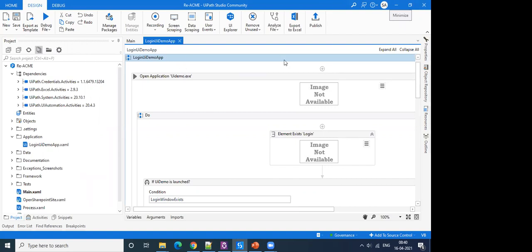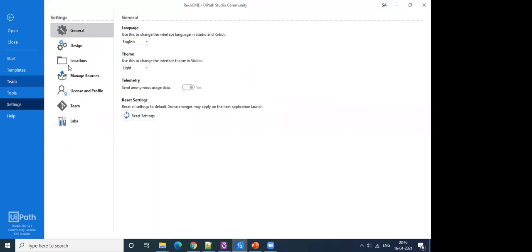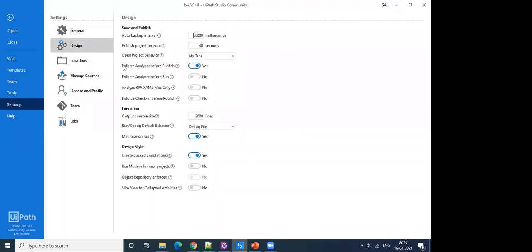And how can we enforce this? This way, it's up to the user to go ahead with analyzing the project or not. You can choose to do so, right? But there is another way. You go to settings, you go to design, and there is an option enforce analyzer before publish. If you say yes, whenever you try to publish your project, workflow analyzer is going to run and check for all the errors. But again, this is in the hands of the developer or user. You can choose to say no, and not analyze your project before publish.